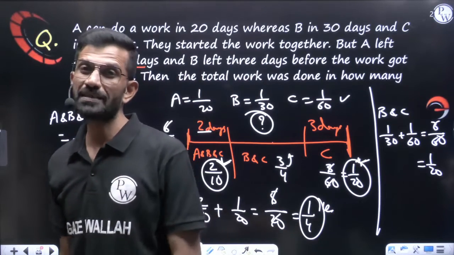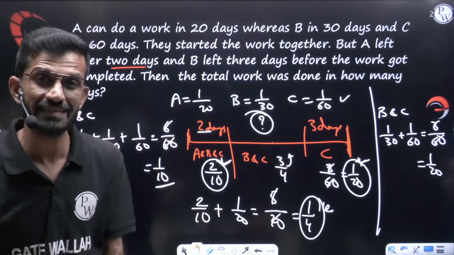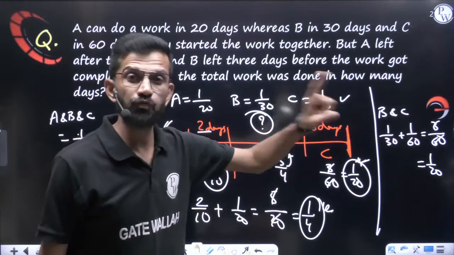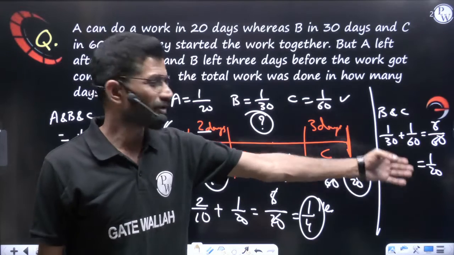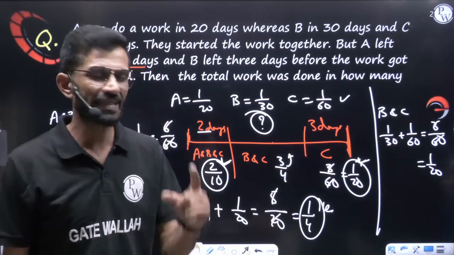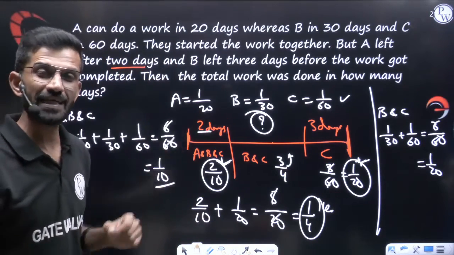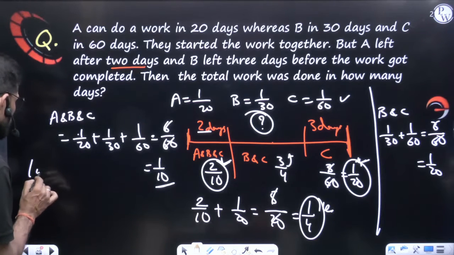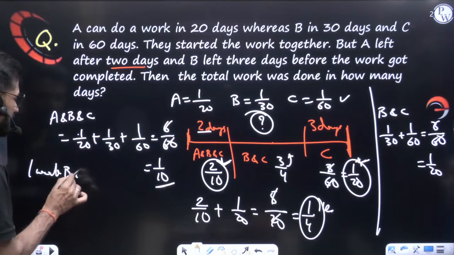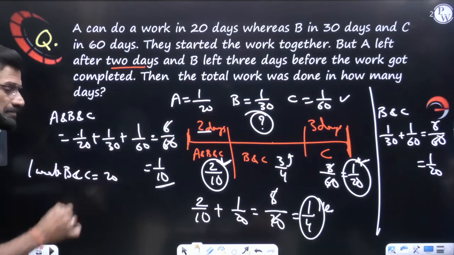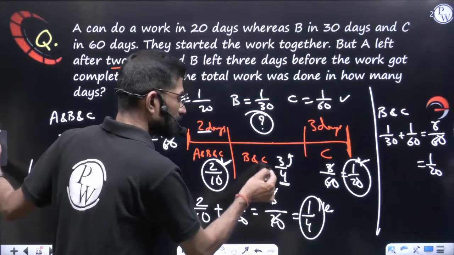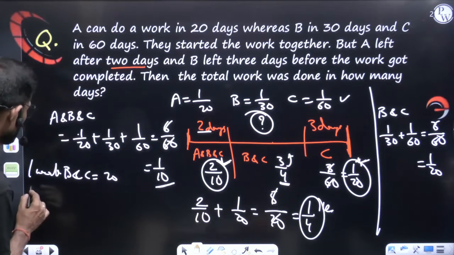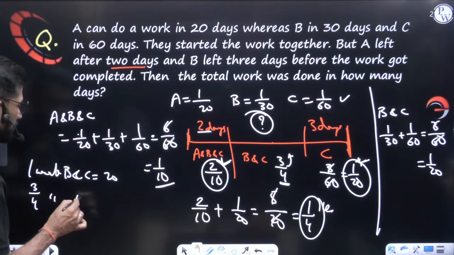B and C together per day work is coming 1 by 20, means B and C can do one total work in how many days? Obviously 20 days. So one total work B and C can do in 20 days. But no need to do the total work. How much work was pending here? How much work were they doing? 3/4. So 3/4 of the work B and C will do in how many days?